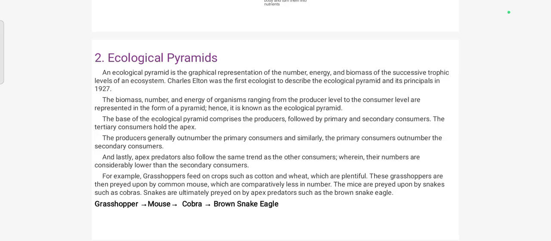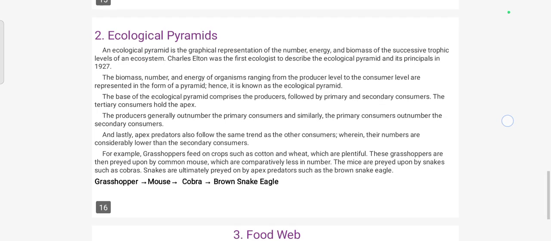The base of the ecological pyramid comprises the producers, followed by the primary and secondary consumers. The tertiary consumers hold the apex. The producers generally outnumber the primary consumers, and similarly the primary consumers outnumber the secondary consumers.